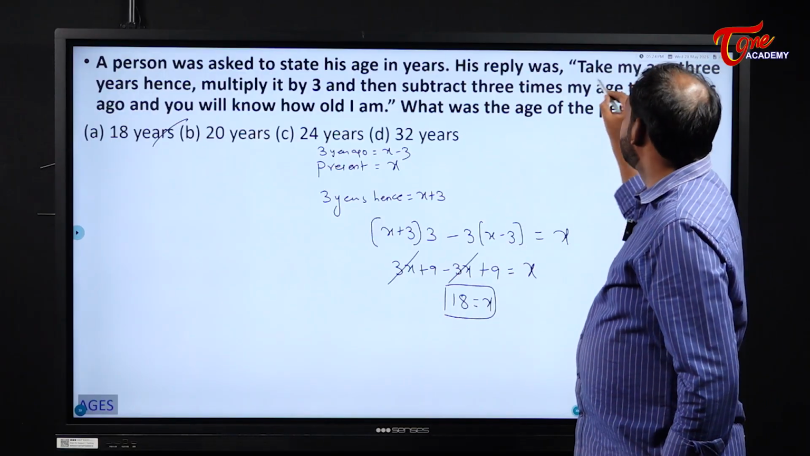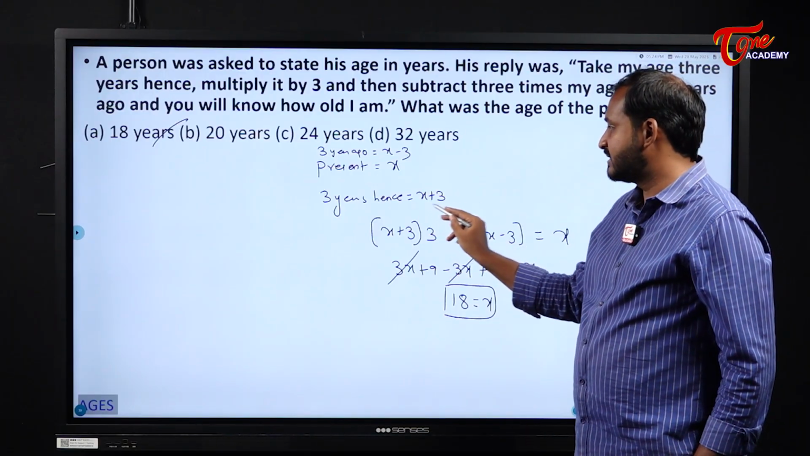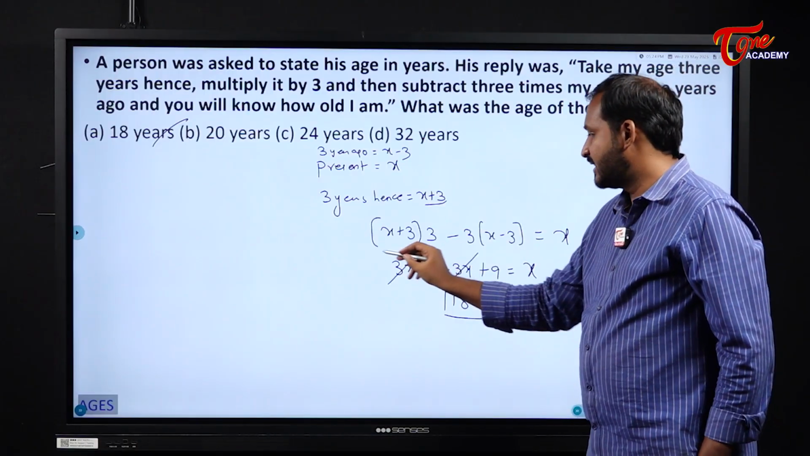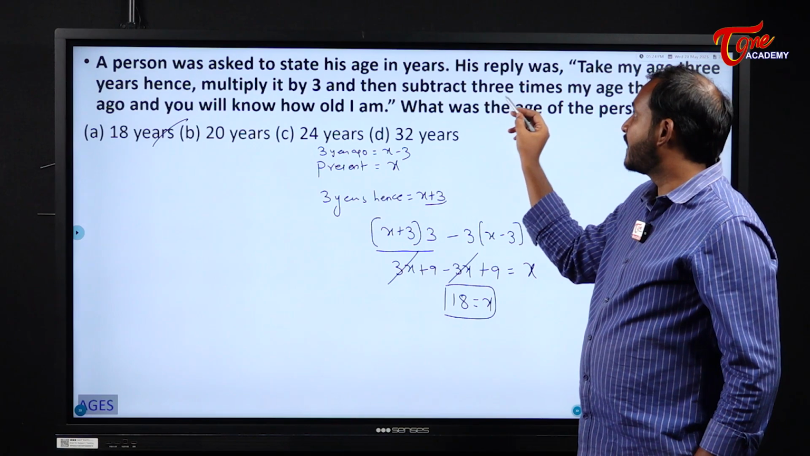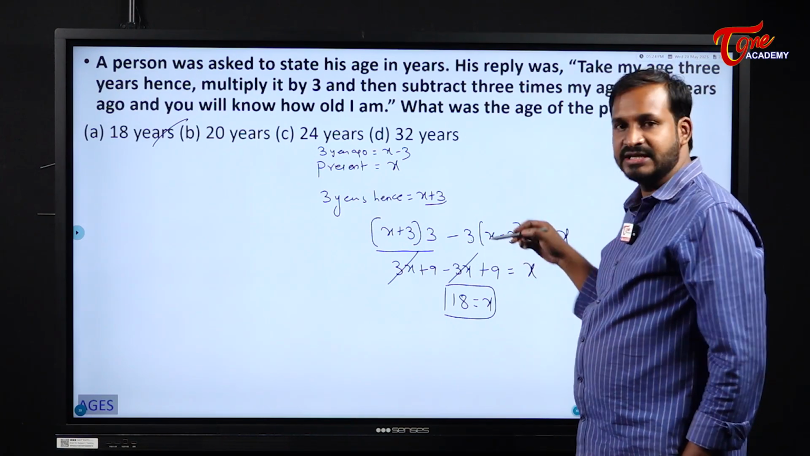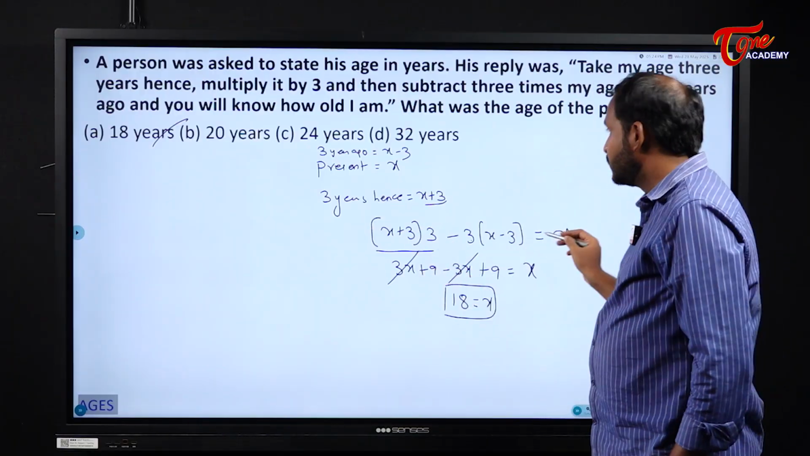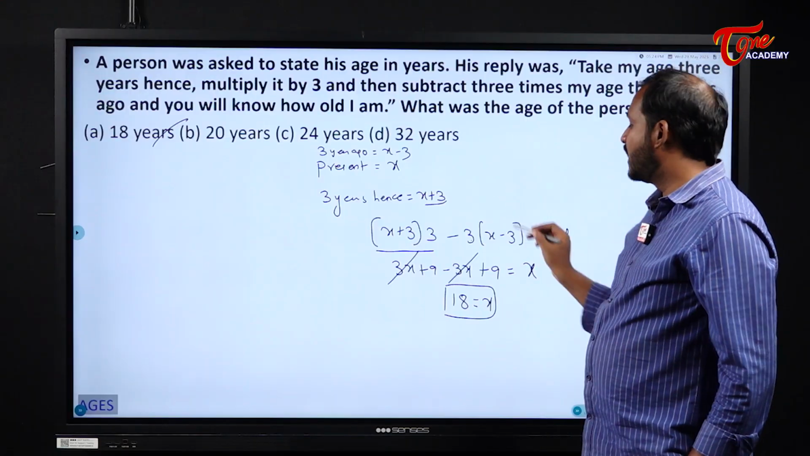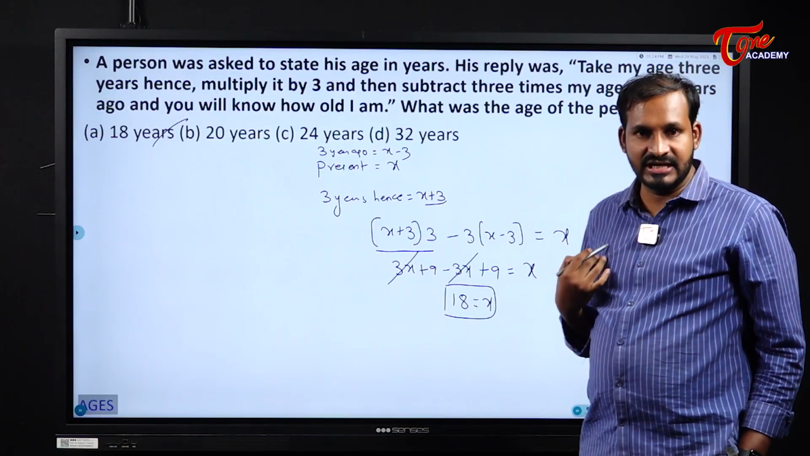Please see here. Take my age 3 years hence. That means x plus 3. Multiply it by 3. Yes, I multiplied. And then subtract 3 times my age 3 years ago. So x minus 3 is his age 3 years ago. So that you will know how old I am, it will be equal to my present age x.